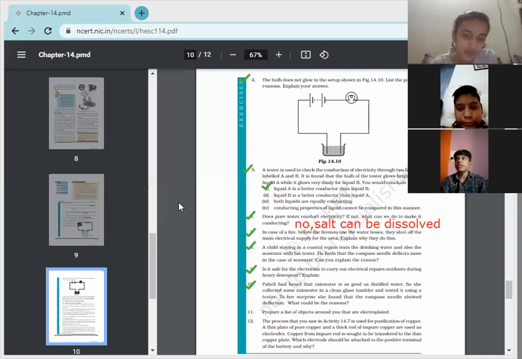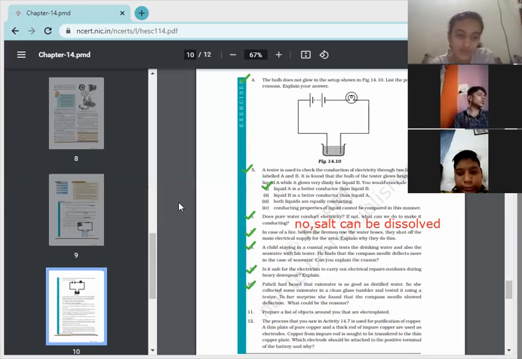Yes, Aryan Shinde, what's the answer? Rainwater was showing the deflection. Why is it so? Veronica. Ma'am, water contains dissolved salts. Yes, Harshit agrees with Harsh. Because rainwater contains dissolved salts and dissolved acids in it. That's why it conducts electricity.